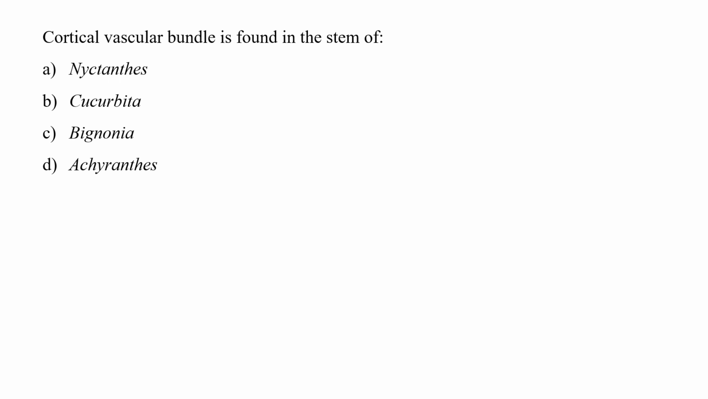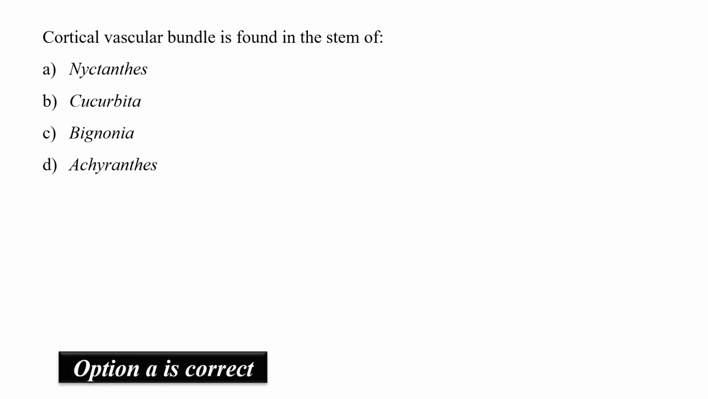Our next question is, cortical vascular bundle is found in the stem of. Options are Nyctanthes, Cucurbita, Begonia, or Achyranthes. Cortical vascular bundle is a feature of Nyctanthes. In the case of Nyctanthes, vascular bundles are found in the cortical region. These make 4 prominent angles of the stem. So, our correct option is A, that is Nyctanthes.